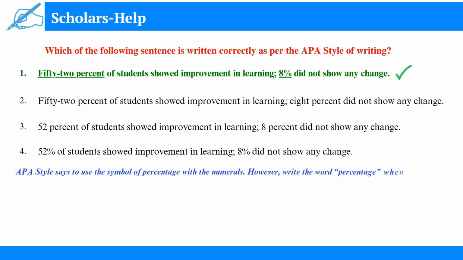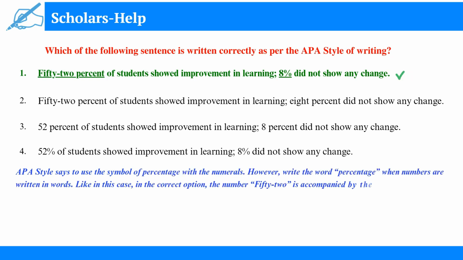APA style says to use the percent sign with the numerals. However, write the word percent when numbers are written in words. Like in this case, in the correct option, the number 52 is accompanied by the word percent, and the numeral 8 is accompanied by the symbol of percentage.